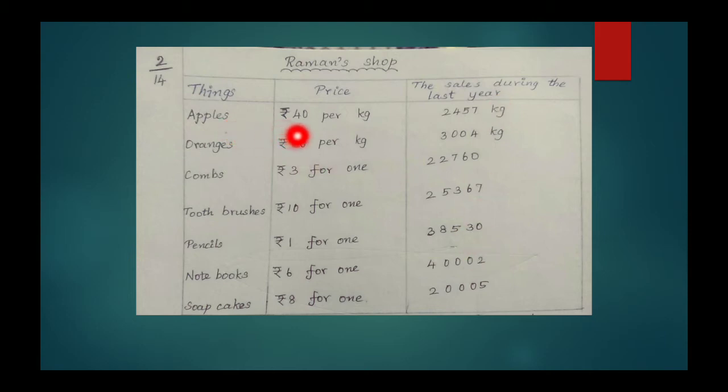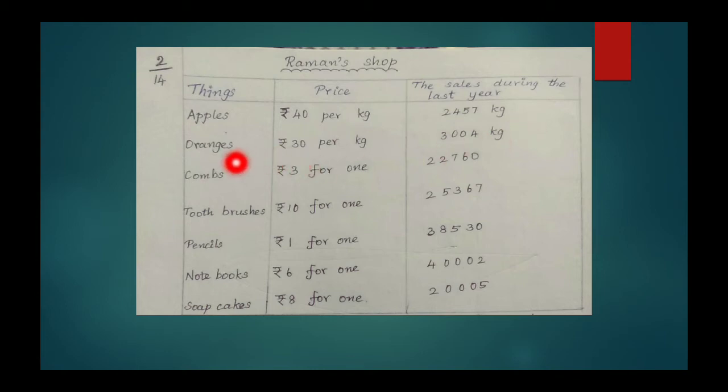Apples. Price of apples per kg, which means price of apples for 1 kg is rupees 40. How many kgs are sold last year? 2457 kg of apples are sold last year.